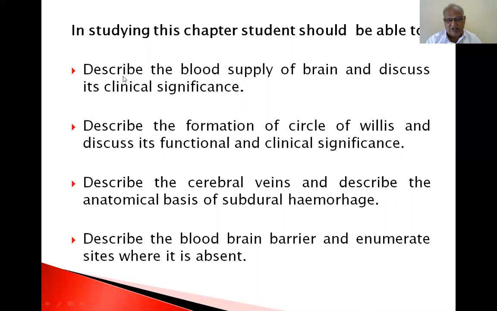Now, let us come to the first one. Describe the blood supply of the brain and discuss its clinical significance. In the entire body, the brain is highly active. It is continuously working. To work continuously in a highly active manner, the blood supply of the brain must be continuous and should not be interrupted at any time.